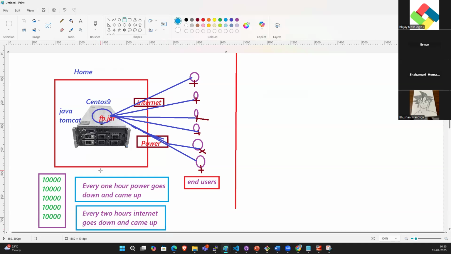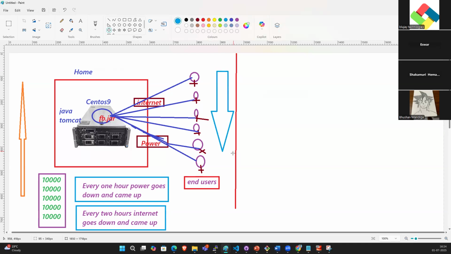So if every 1 hour the power goes down and comes up, at that time the site cannot be reached. And every 2 hours the site also cannot be reached because of the internet. The people are irritated. So in the first week, people automatically increase day by day.